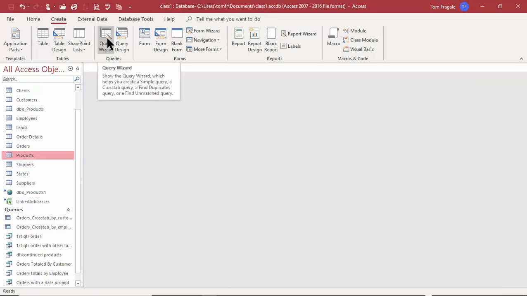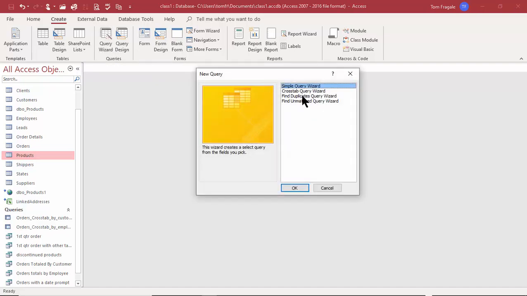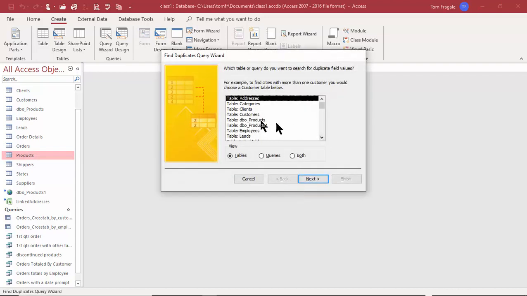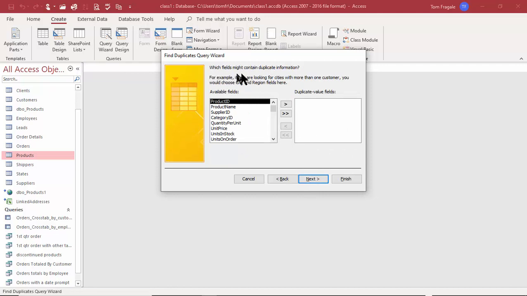So I'll pick on Query Wizard on the Create menu, and we'll say Find Duplicates Query Wizard. It means find the duplicates within one table, okay? So I'll click on OK. I want to use the products table, and it was really this products table that I just changed. I'll pick on next. What field might contain the duplicate information? The product name, okay? If you picked more than one field, then they would all have to be duplicates to make it a duplicate. So, if you pick more than one, then all the fields would have to be duplicated. So I'll pick on next.